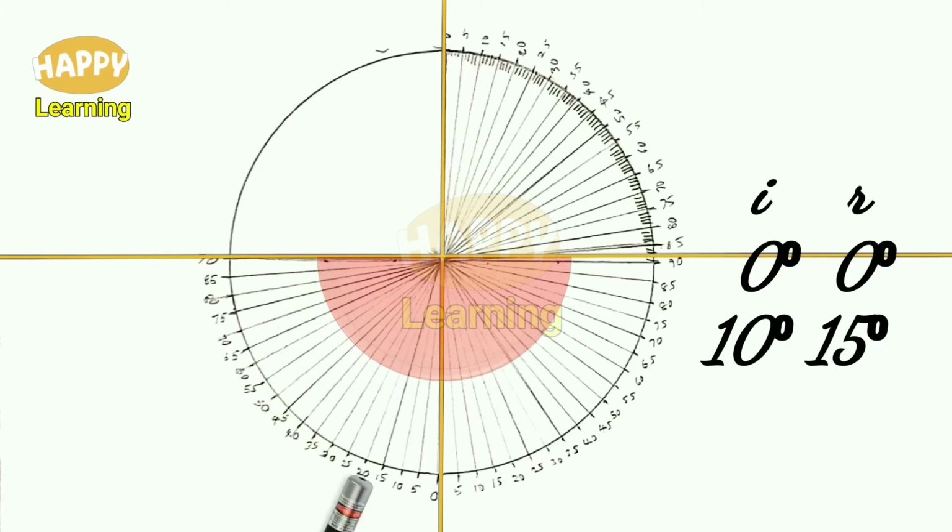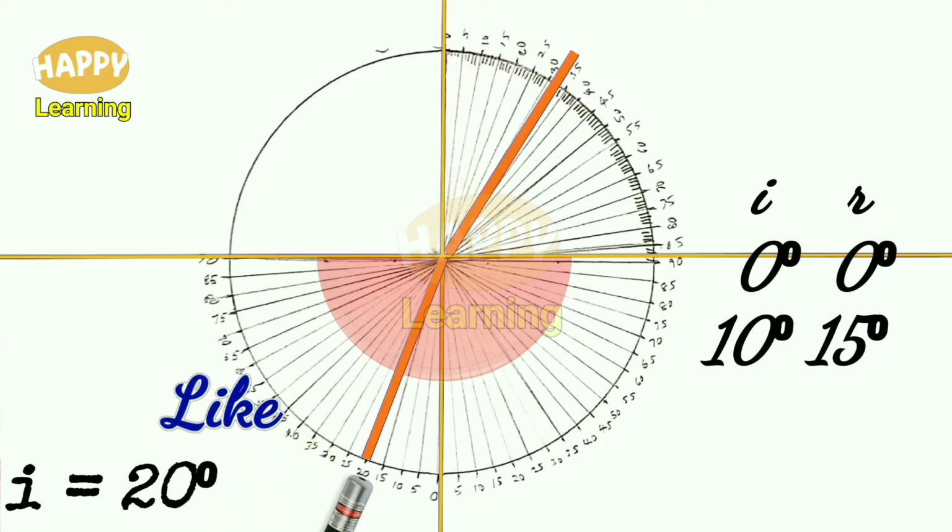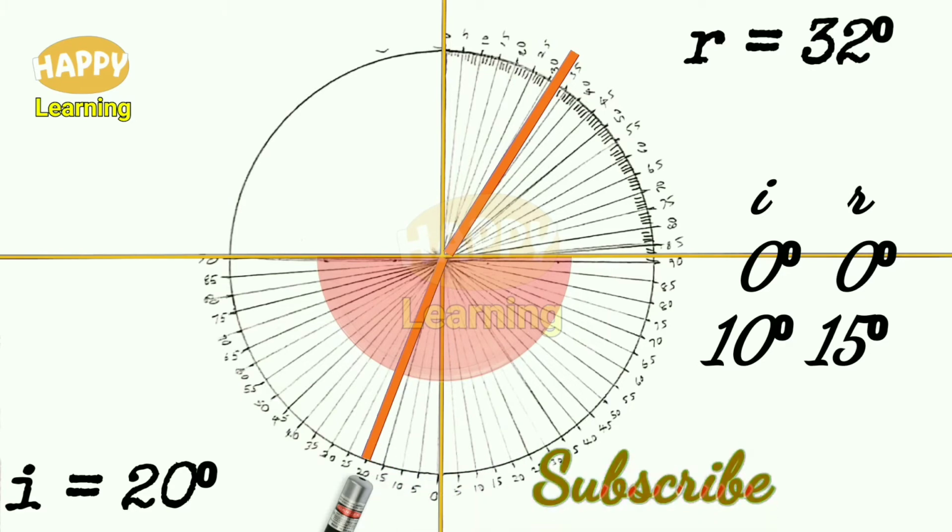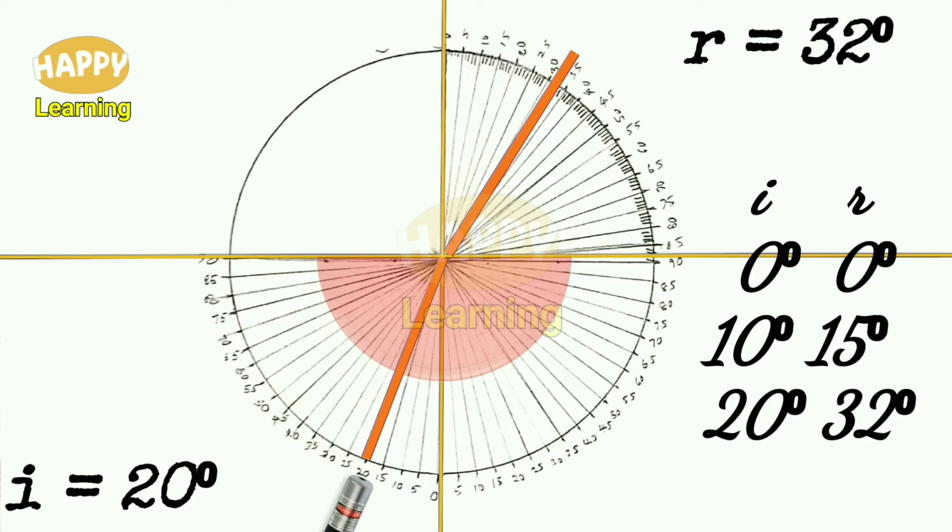Then, shift the laser pointer to some other angle. I is equal to 20 degree. Between the incident ray and the normal, the angle is 20 degree. This ray is projected to the center of the glass slab. So, this is the refracted ray. Here, the angle of refraction is 32 degree. For I is equal to 20 degree, R is equal to 32 degree. Note these values in the table.